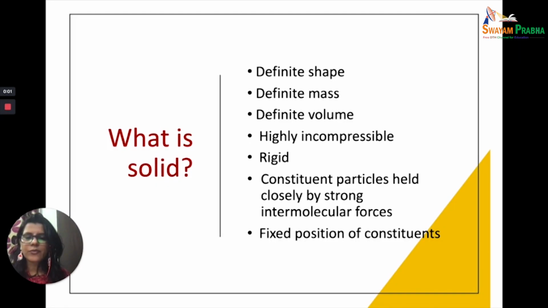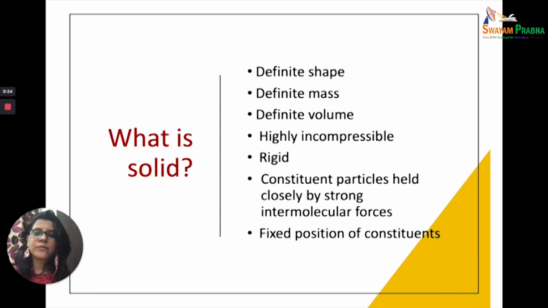So till now, we have talked about gases and liquids. Gas is that physical state of matter in which the molecules are very, very far apart from each other. This large intermolecular distance is because they have very weak intermolecular forces, because of which they are highly compressible in nature.